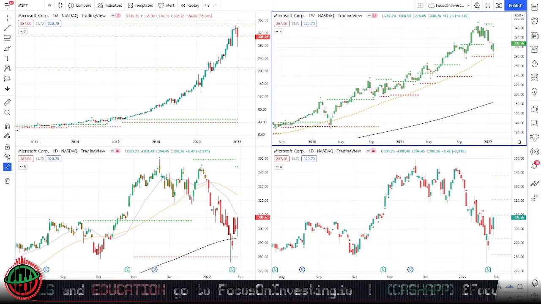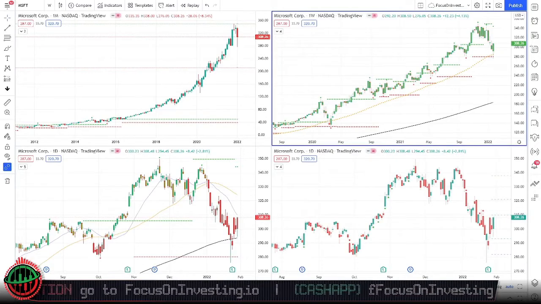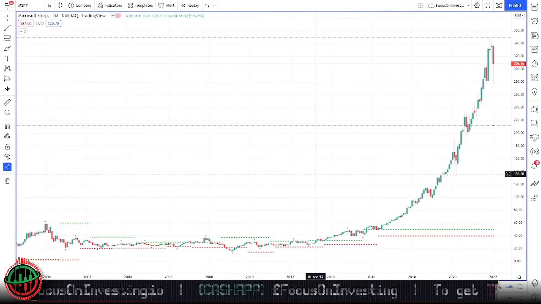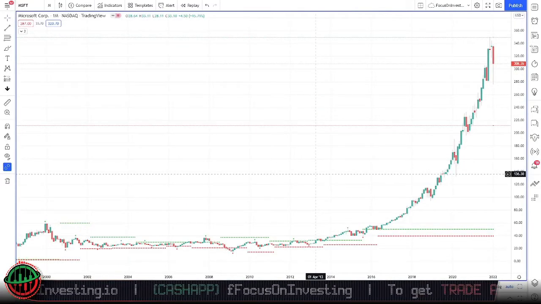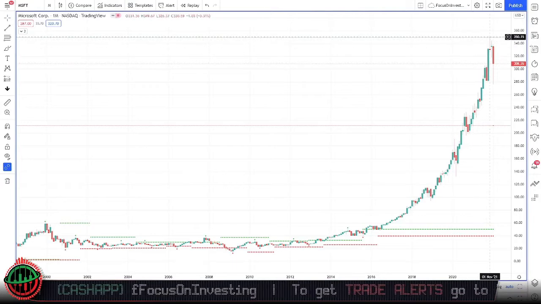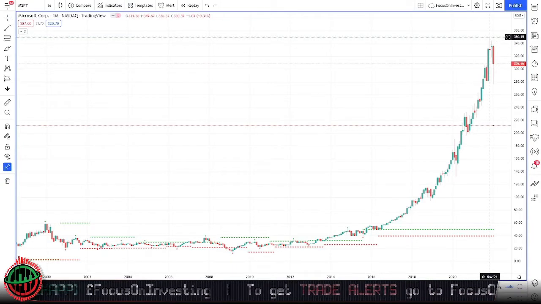I am Focus, and this is your daily stock review of Microsoft, ticker symbol MSFT. Let's start with the monthly time frame. The current price of Microsoft is $308.26. We can currently see that price is not trading at all-time highs. The all-time high was around the $350.15 level.